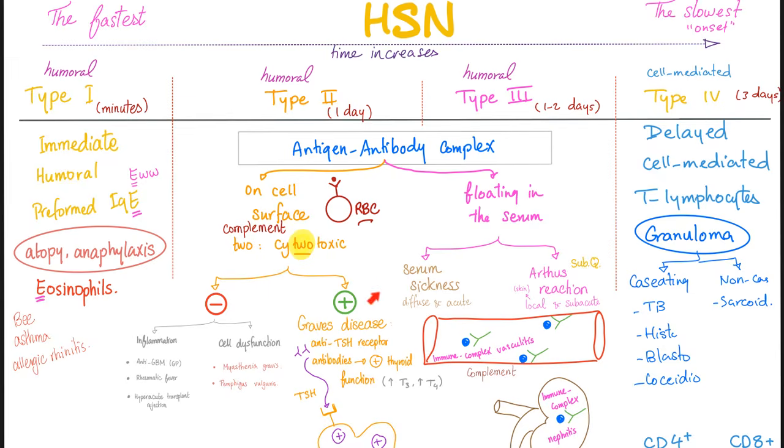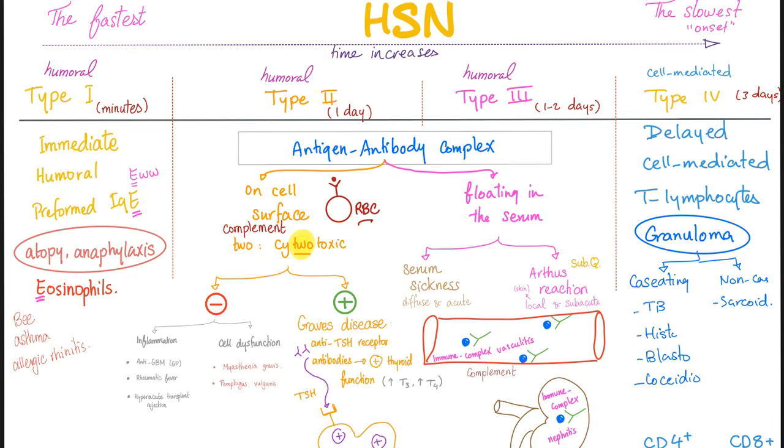And this is what some of you consider as type 5 hypersensitivity. It's not type 5, still type 2 because it's cytotoxic. It happens on the surface of the thyrocytes. But it's not type 5. It's still in the same story. Antigen antibody on the surface of a cell.